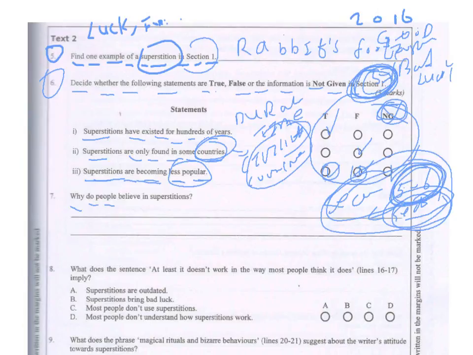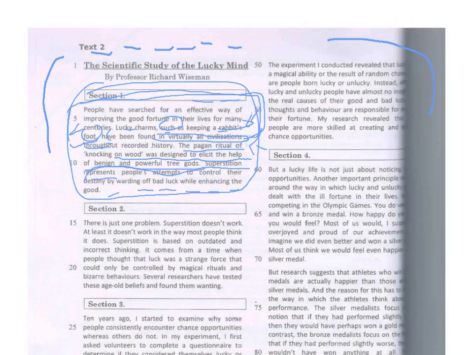Why do people believe in superstitions? Now we're looking for a reason, or reasons, why they believe in superstitions. I believe we could find it in line 10. Superstition represents people's attempts to control their destiny. All right, that is the answer. This is the reason.